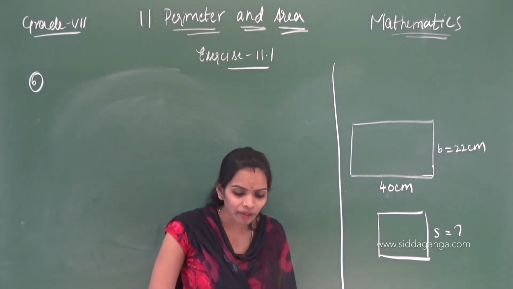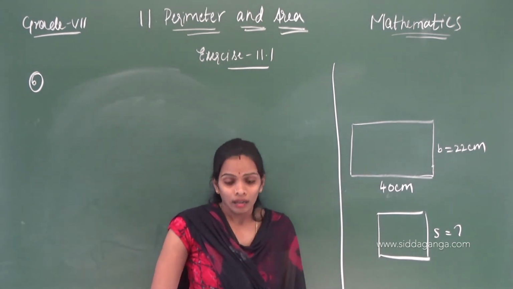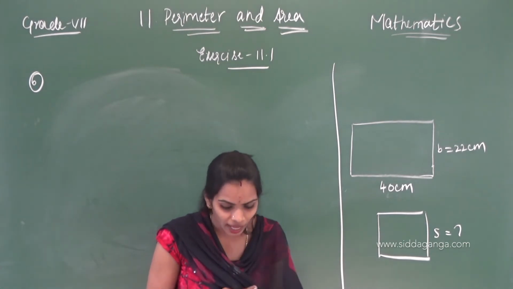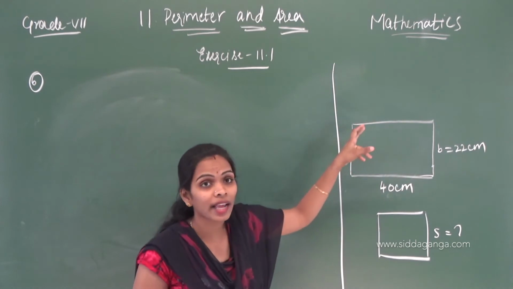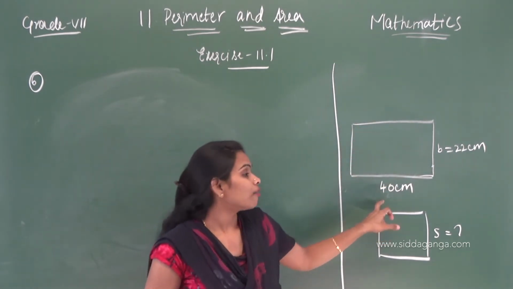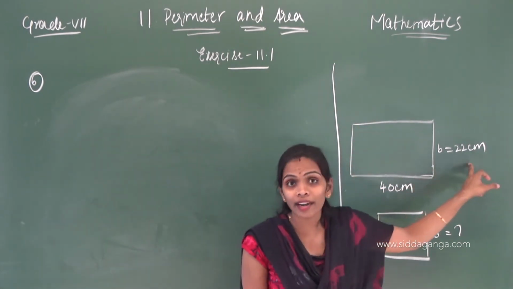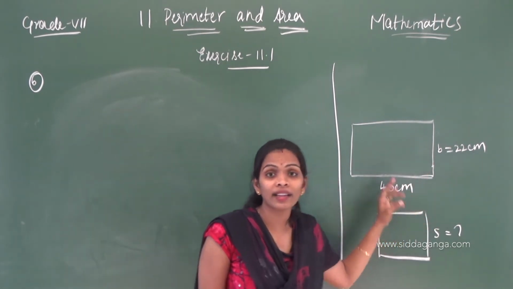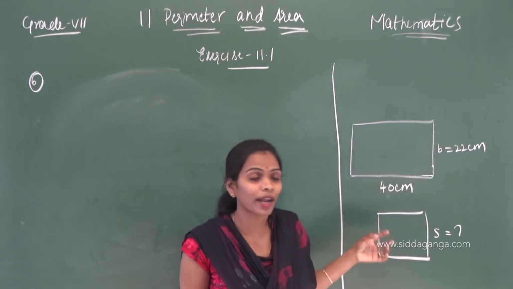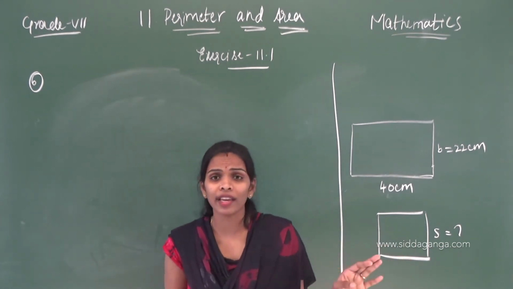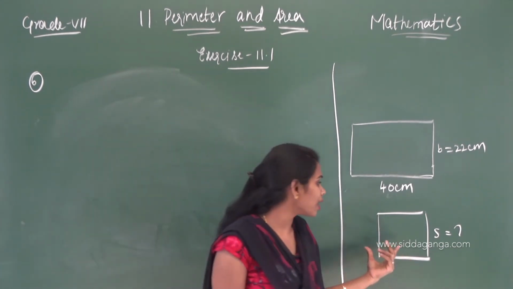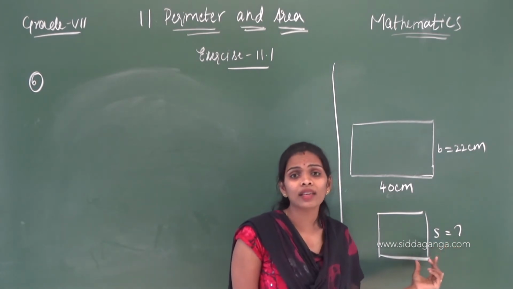Here what have they given? They have given one wire. It is bent in the shape of a rectangle with the length 40 centimeters and breadth 22 centimeters, and the same wire they are using to bend the square. They are not giving any information about the square. Only they are asking us to find.